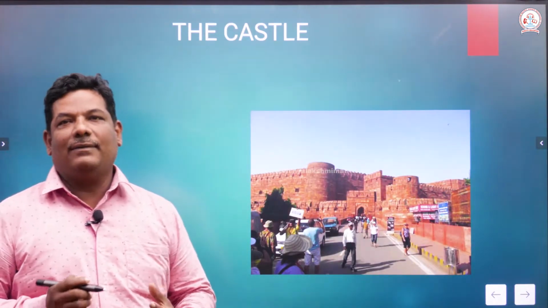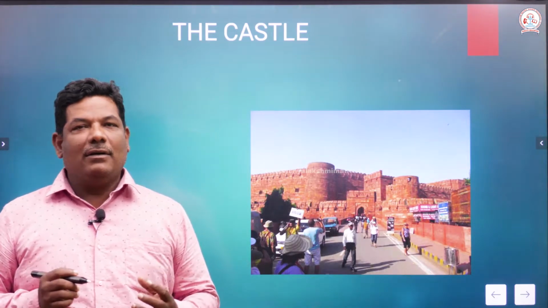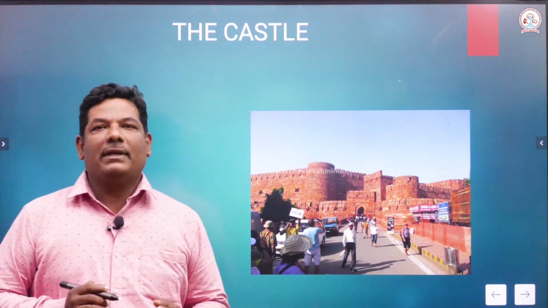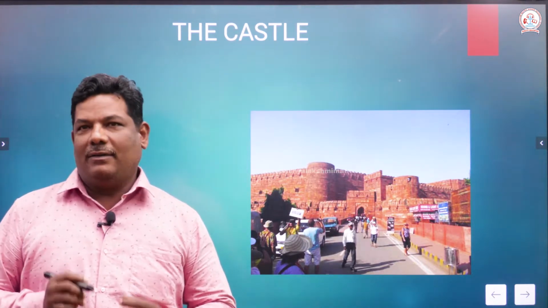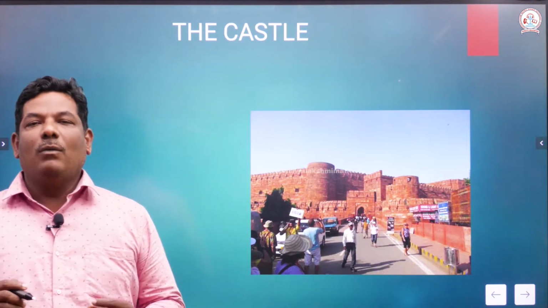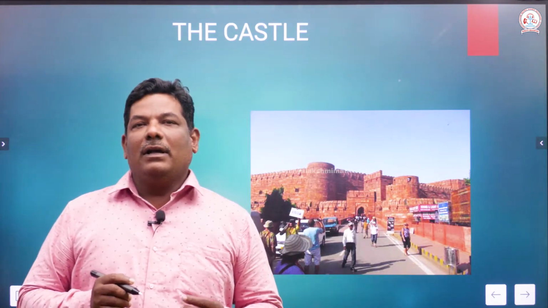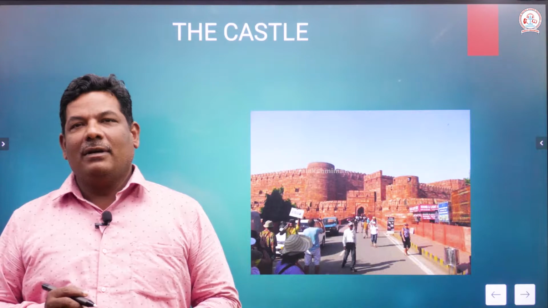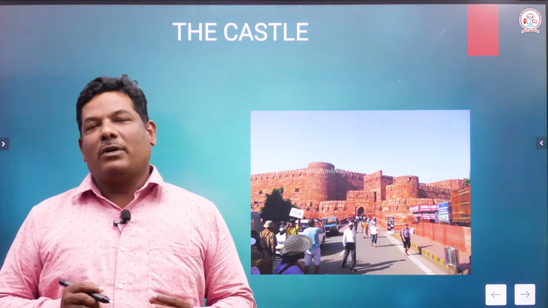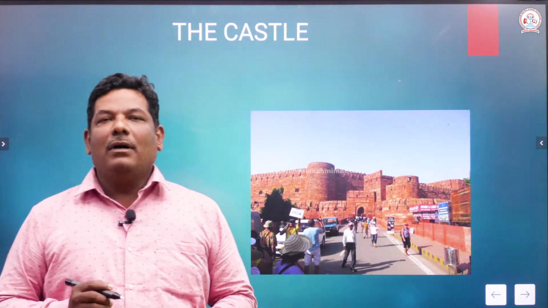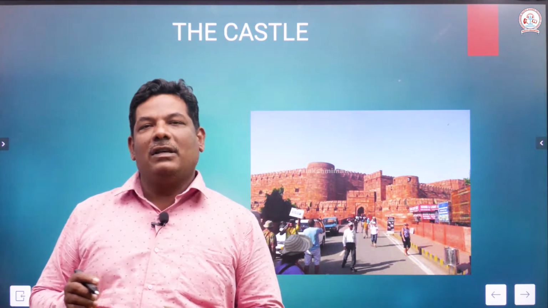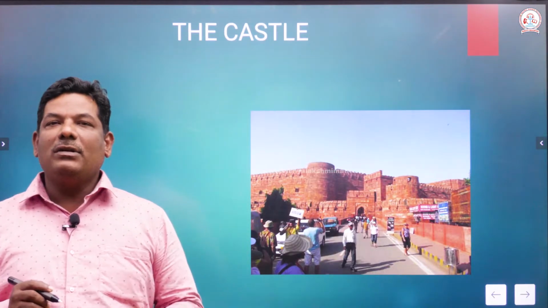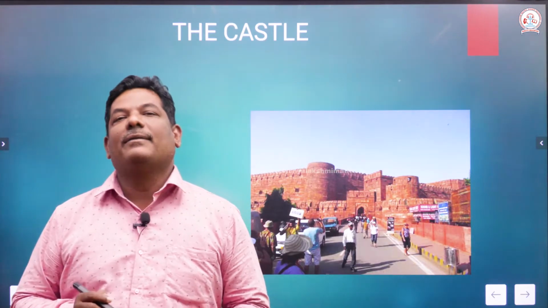What is a castle? You must understand how kings and queens were protected in ancient days. In modern days, the elected leaders and statesmen are protected by different kinds of security systems like X, Y, Z plus, etc. But in the ancient days, how were the queens and kings protected?